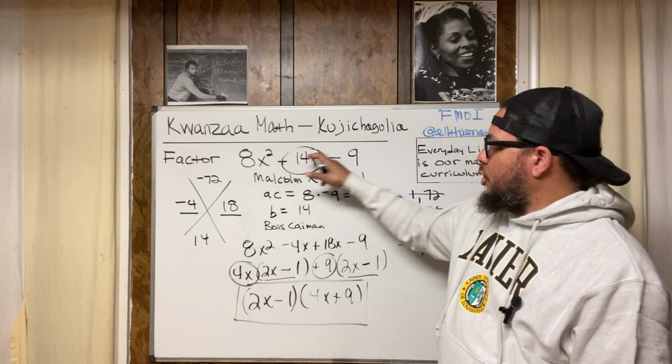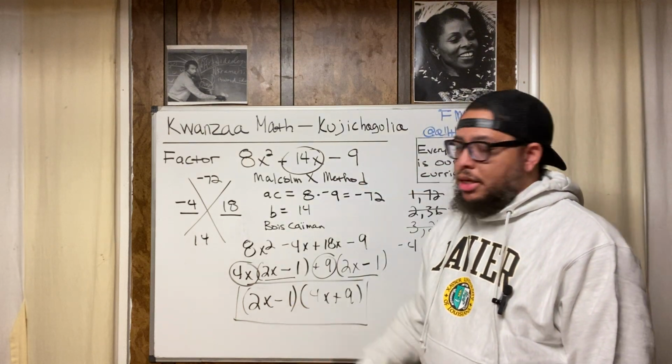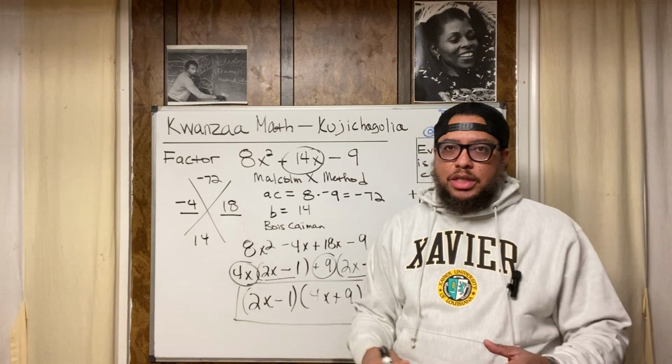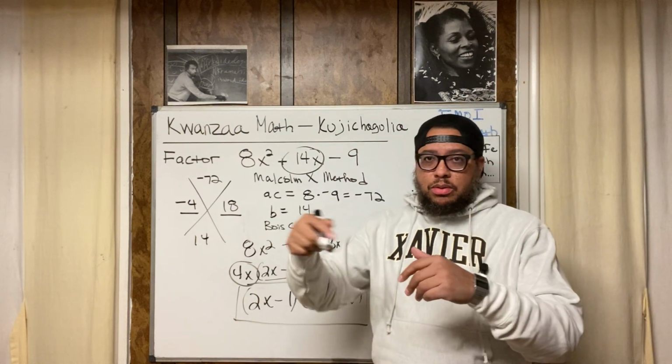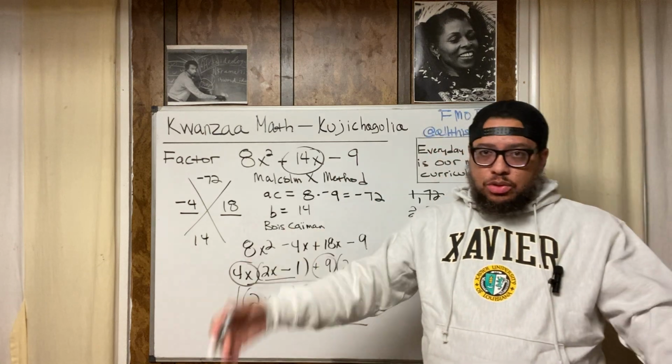So now if this was in an equation, and it said equals 0, we would take each of these and set up a simple two-step equation. 2x minus 1 equals 0, solve for x. 4x plus 9 equals 0, solve for x. That's what I would do.